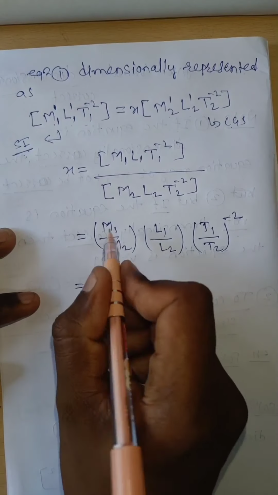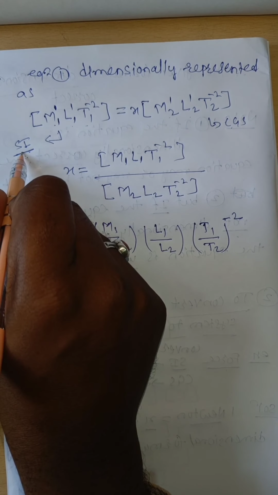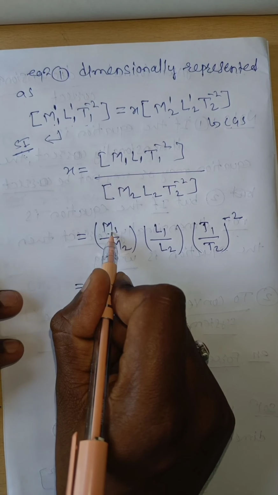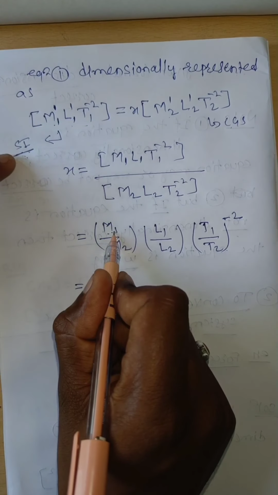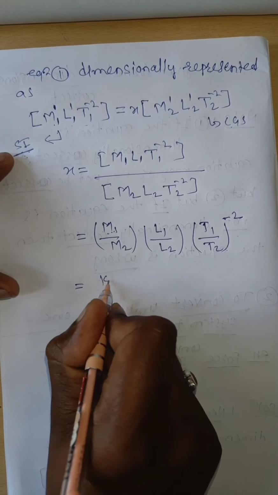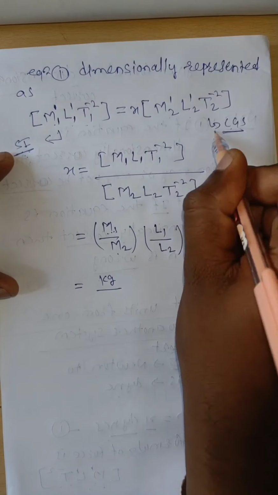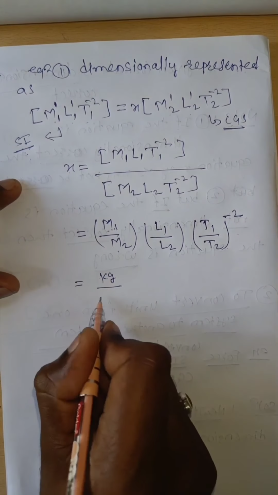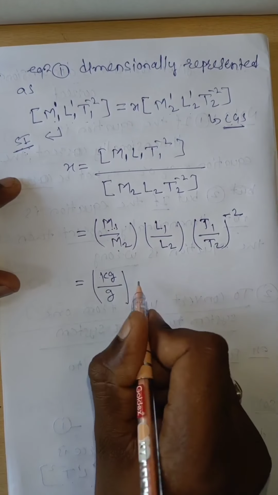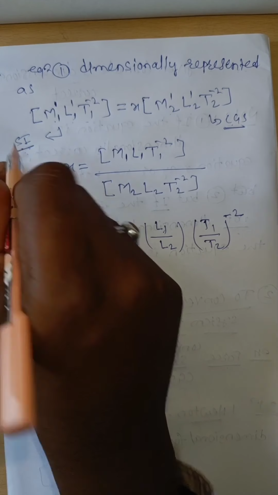Now see here, what is M1? M1 is the SI unit of mass. What is the SI unit of mass? Kg. Divided by M2, and M2 is the CGS unit of mass. What is the CGS unit? Gram. Therefore, kg by gram. What is L1? L1 is the SI unit of length.